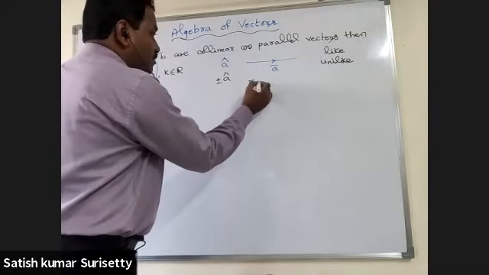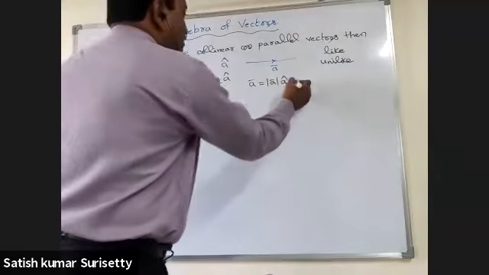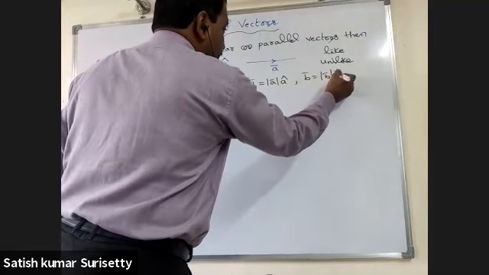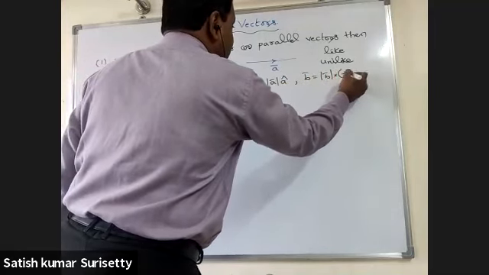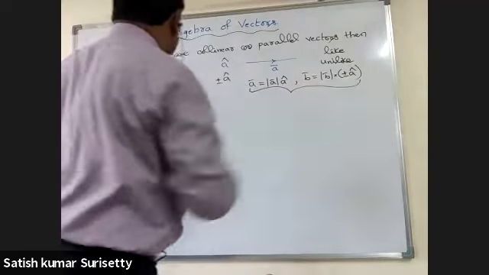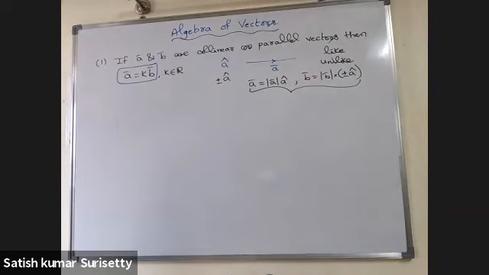So A bar can be written as modulus of A bar into A cap, whereas B bar equal to modulus of B bar into plus or minus A cap. So from this, you can write A bar as some constant times B bar. So whenever two vectors are collinear or parallel, one vector is always constant times the other vector.